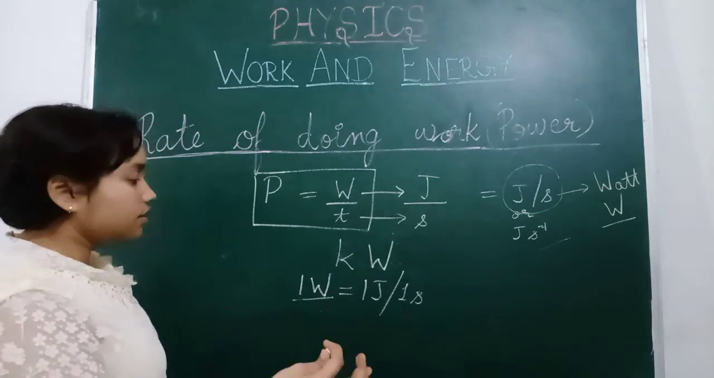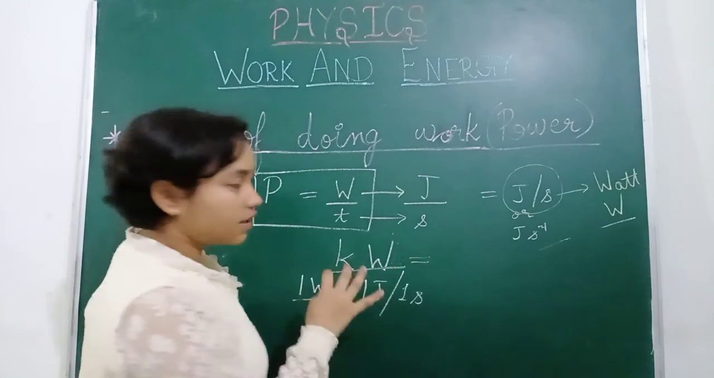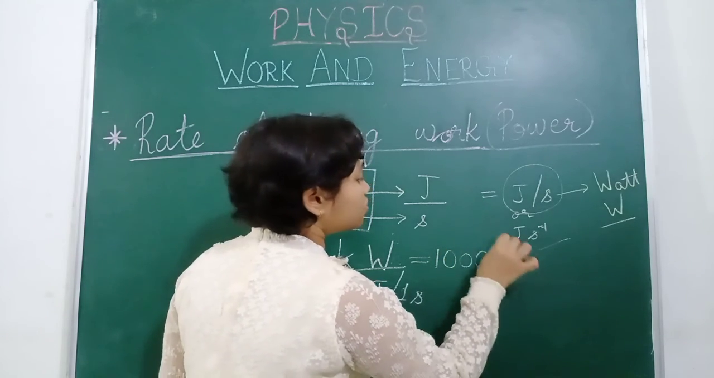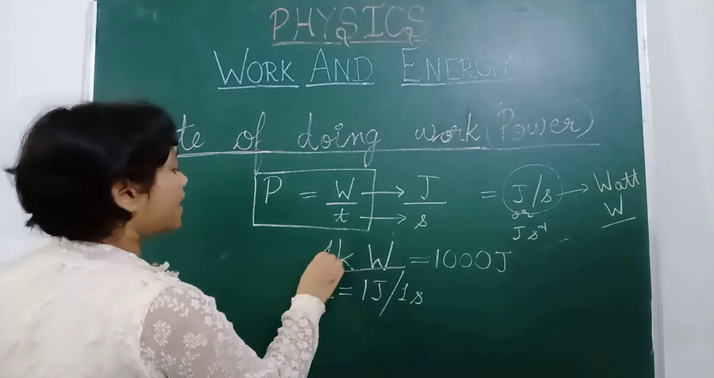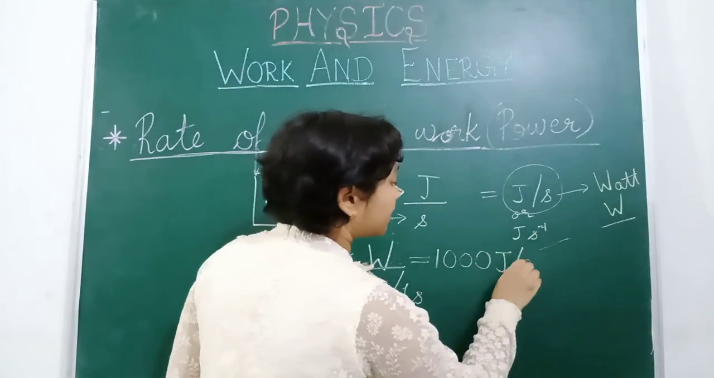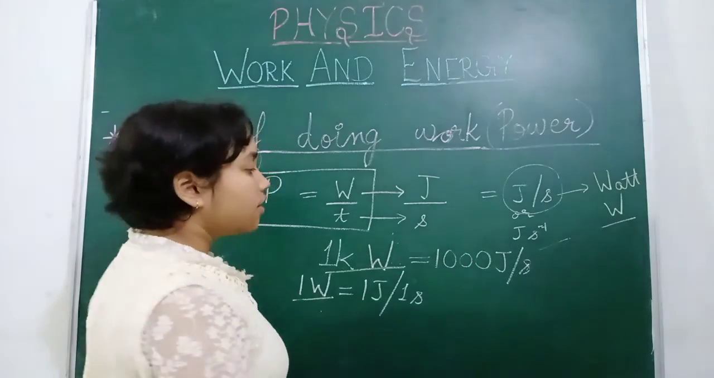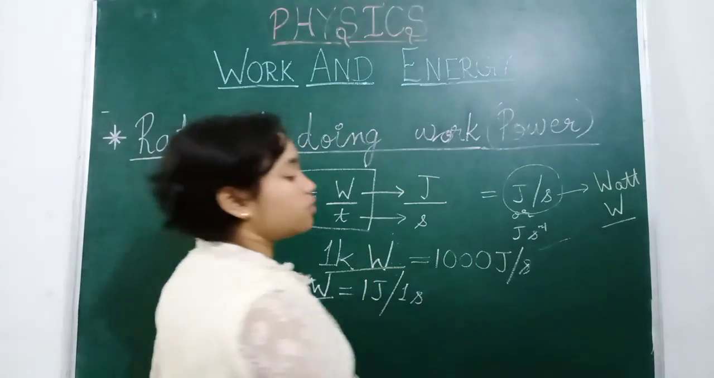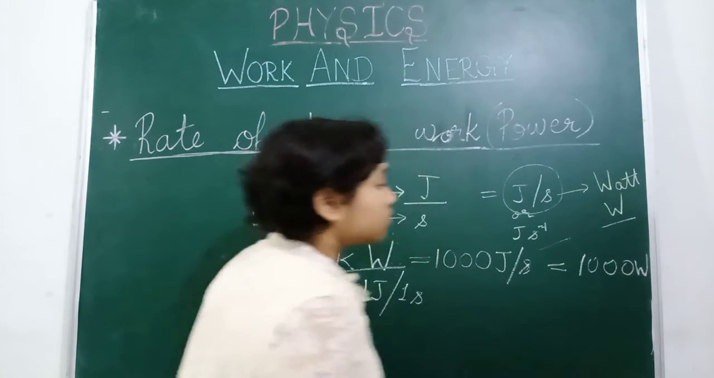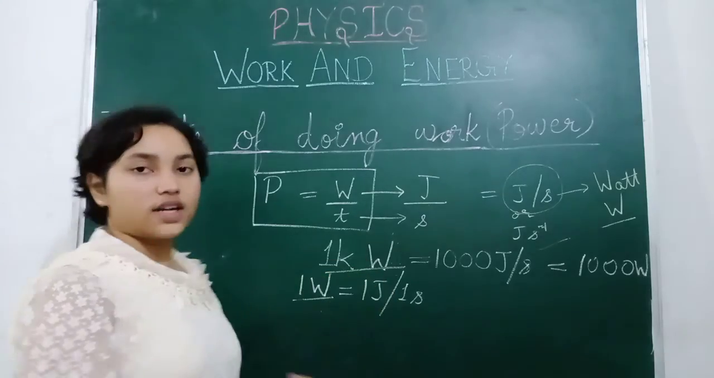And for higher units, we will use kilowatt. So 1 kilowatt has 1000 joules per second. 1 kilowatt is equal to 1000 joules per second, or 1000 watts. So this is the higher unit and this is the lower unit. Watt is the lower and kilowatt is the higher unit.